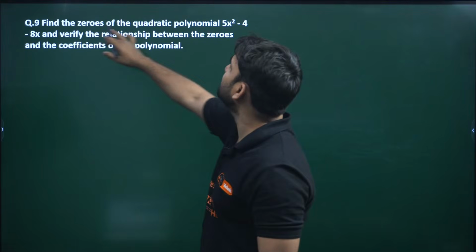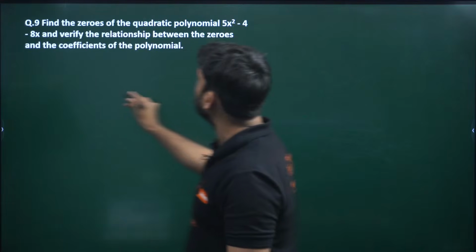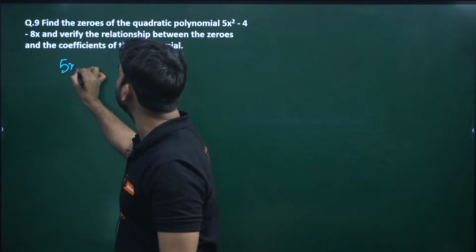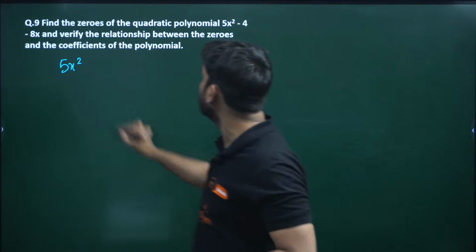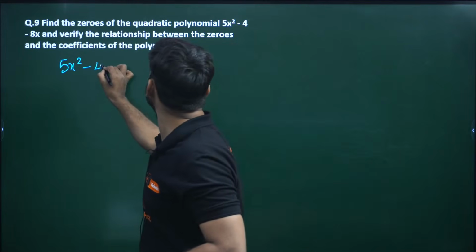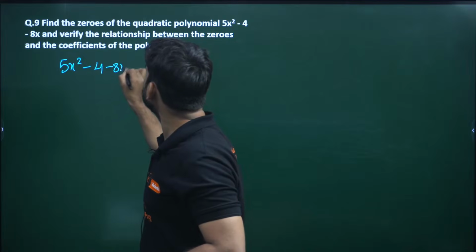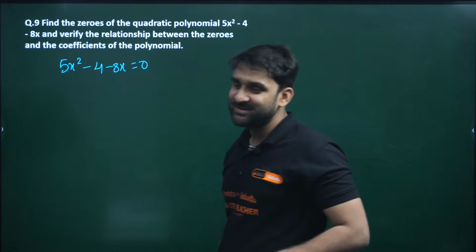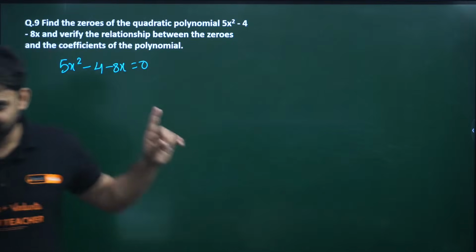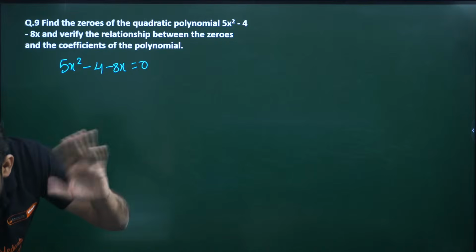Okay. Now find the zeros of the quadratic polynomial. First find out the zeros, and then we have to verify the relationship between zeros and coefficients. Don't worry. 5x square minus 4 minus 8x equals 0. So first look at the quadratic equation. This is not in general form, my dear.